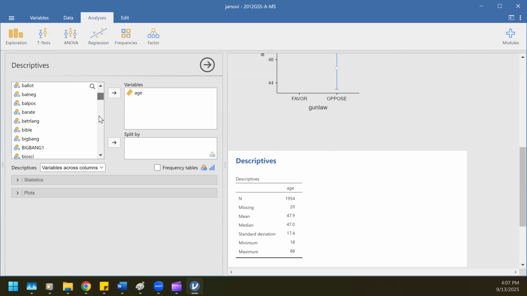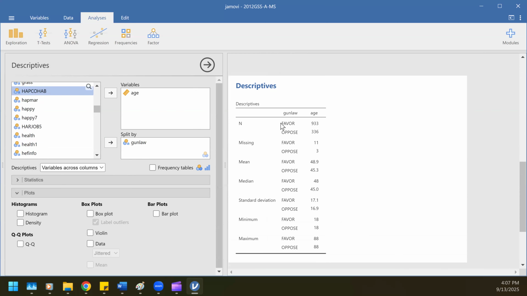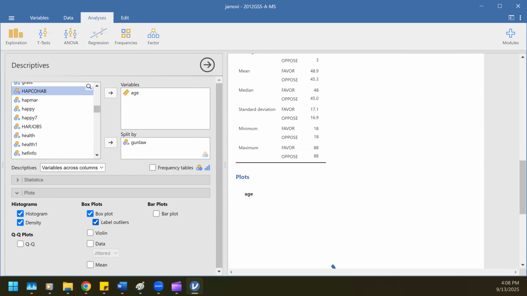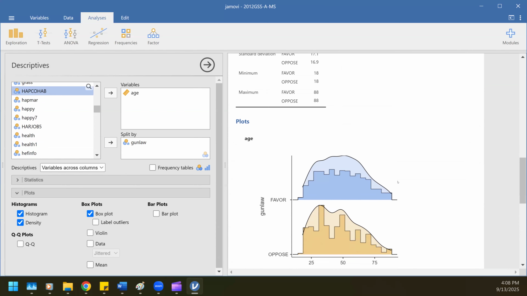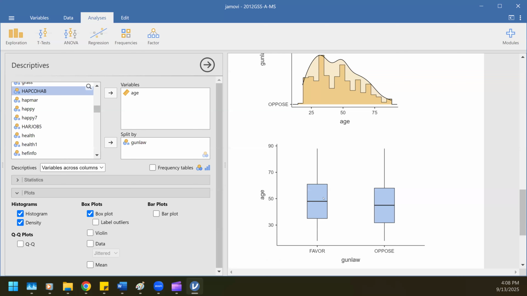And then if I wanted to go to gun law, skim through, find the things, and split those values. And I don't really care about the statistics. I'm not going to actually use the descriptives here. I'm going to be more focused on the plot. So I do my histogram density plot as well as my box plot and make sure my label outliers is unchecked. And what happens, it provides us these two things. You can kind of tell this is a little bit higher.